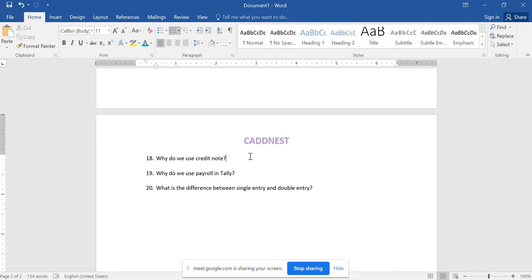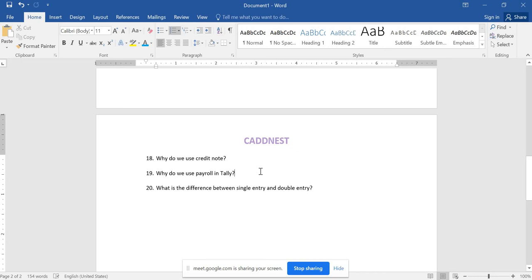This also should be signed by the authorized person. If not, it is not valid. The authorized person should sign, and he has to make sure that he has received back the goods from so and so person. Only then will this be valid. So make it clear: for purchase return, we raise a debit note. For sales return, we raise a credit note.